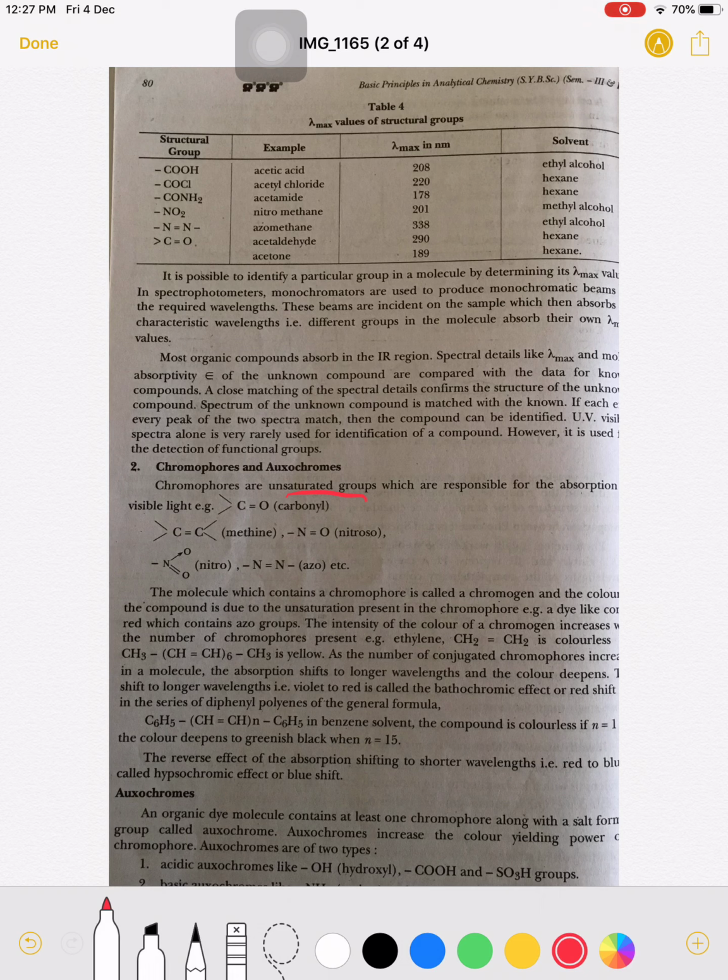So if this unsaturated group is there in the molecule, then these molecules absorb a specific wavelength of radiation, that is visible radiation. The molecule which contains a chromophore is called a chromogen. Now see here, if the unsaturated group is present in the molecule, then that molecule is known as a chromogen. The color of a compound is due to the unsaturation present in the chromophore. That is, due to the presence of a chromophore in the molecule, the compound has color.